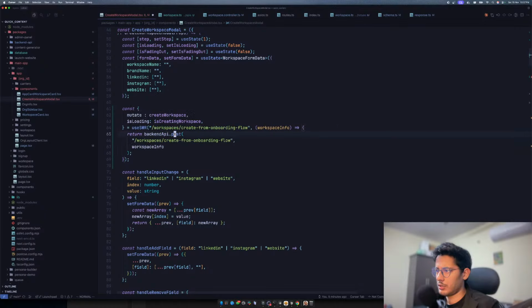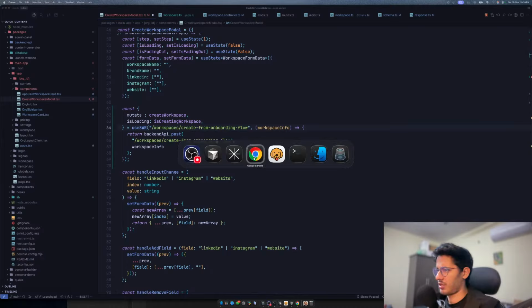We are returning this. I think there's nothing called SWR mutation. Man, React Query is so simple. Why is SWR so weird? I don't know.